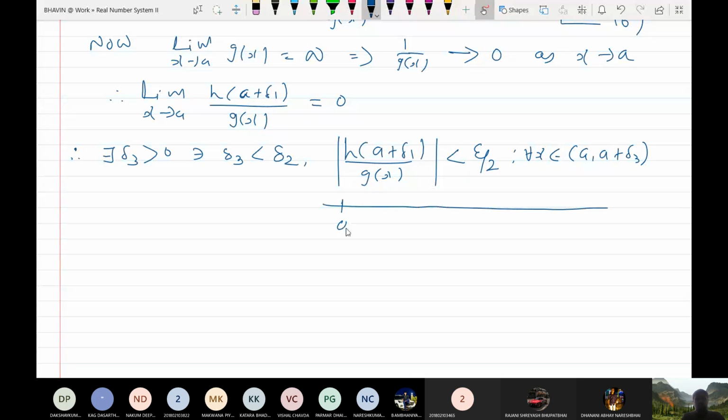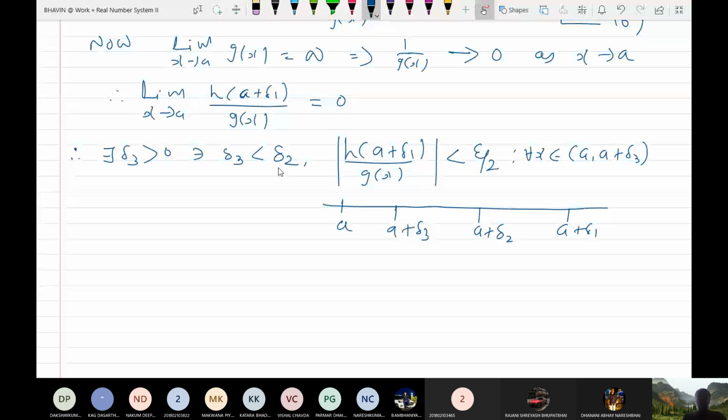See, this is your a, this is a plus delta 3, this is a plus delta 2 and this is a plus delta 1. So do you understand? Yes sir, I have chosen delta 3 less than delta 2. Otherwise I would need to take the minimum of all these three.